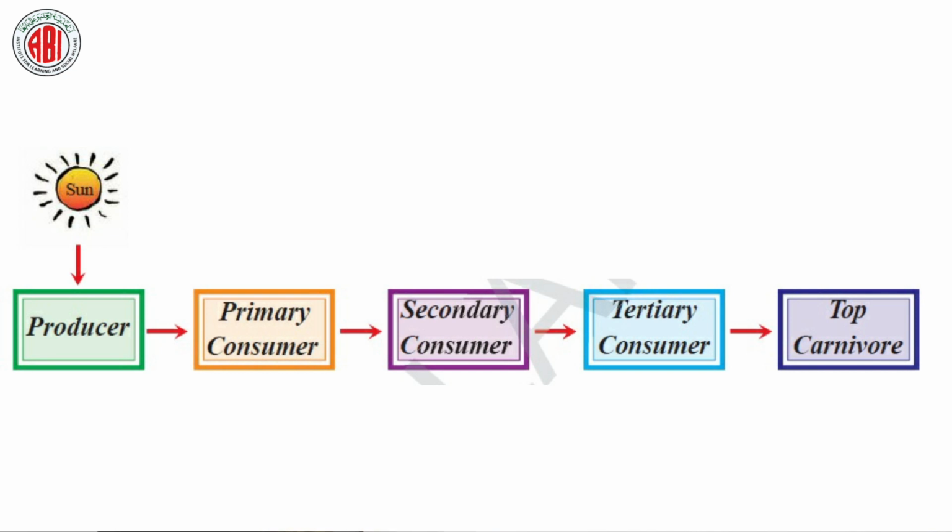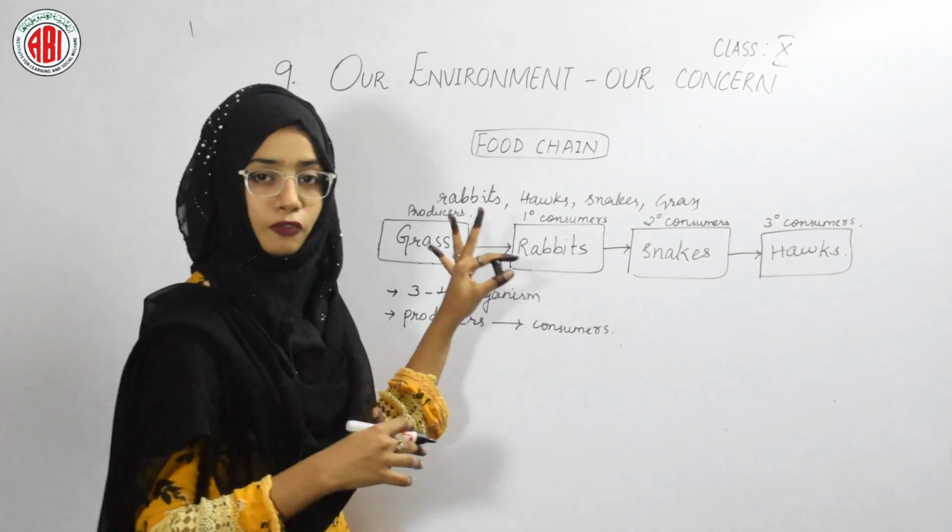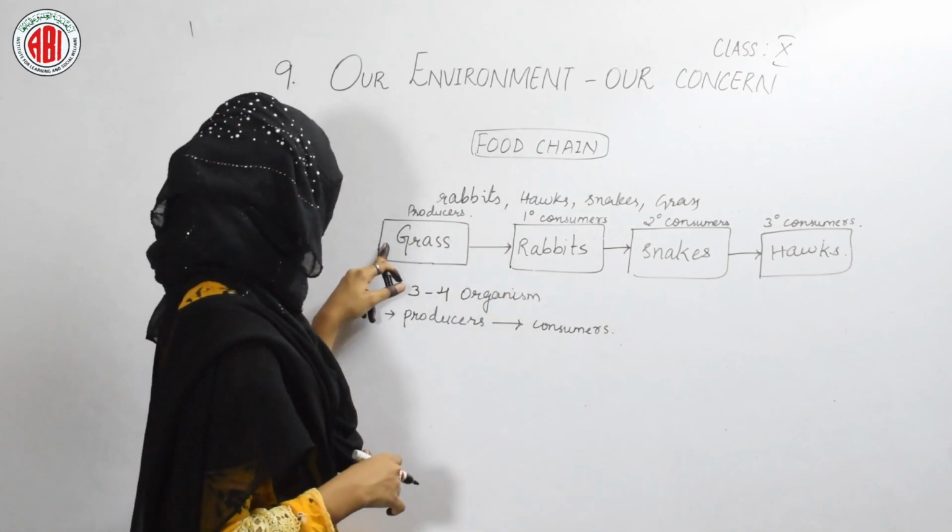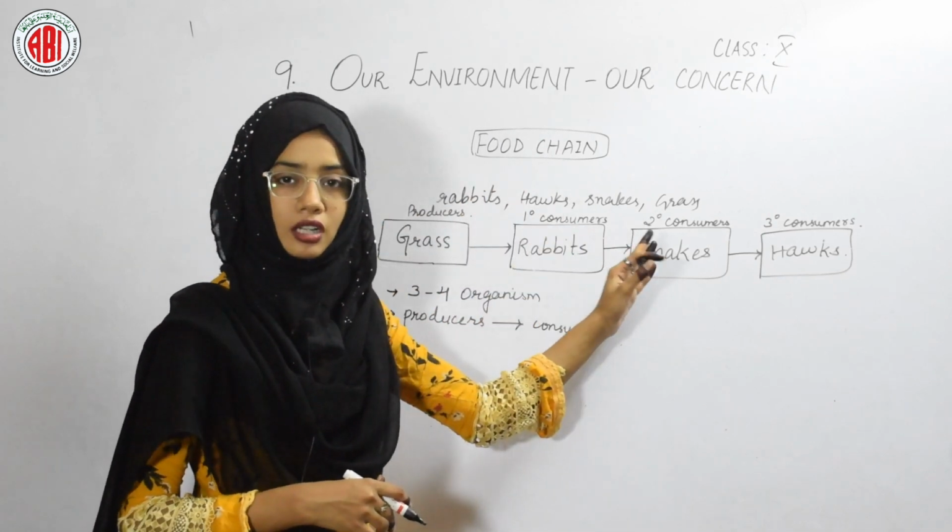In this food chain, the grass is a producer, the rabbits are the primary consumers, snakes are the secondary consumers, and hogs are the tertiary consumers. So the food chain always begins with the producers and it proceeds to the consumers.